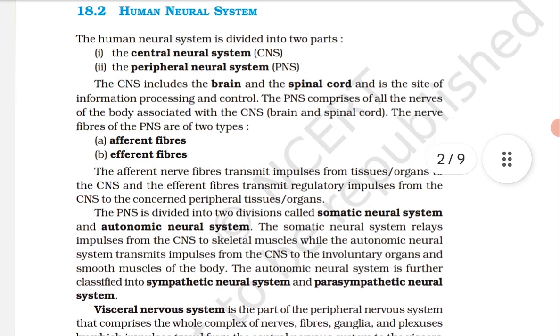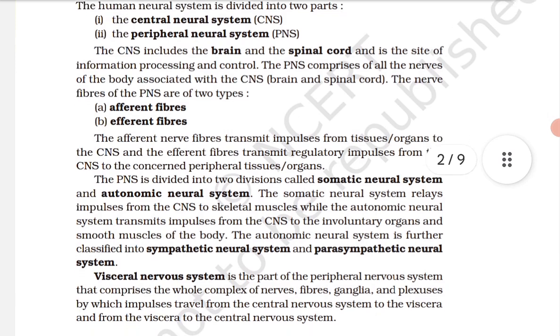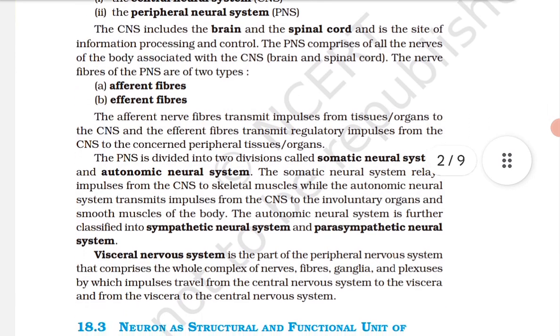Next is the neuron as a structural and functional unit of the neural system. ठीक है, न्यूरॉन और नेफ्रॉन में अंतर होता है. ठीक है. A neuron is a microscopic structure composed of three major parts, namely cell body, dendrite and axon.